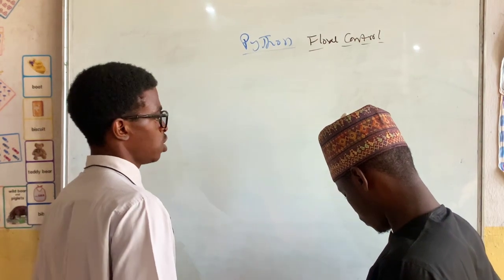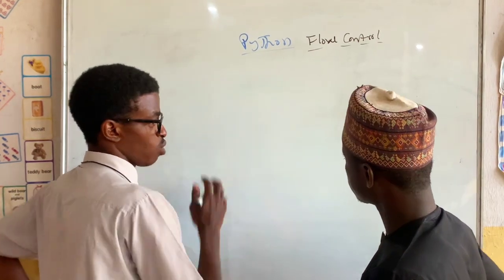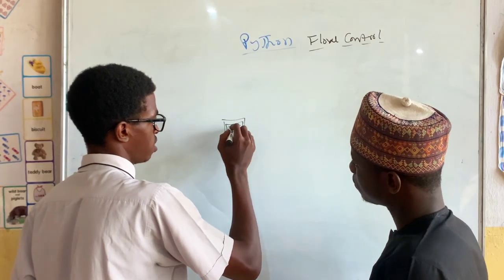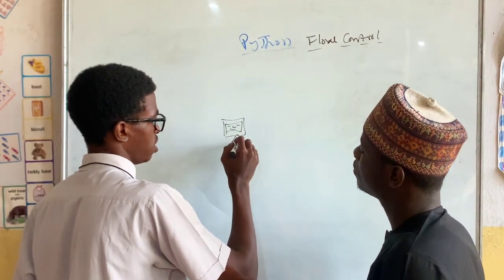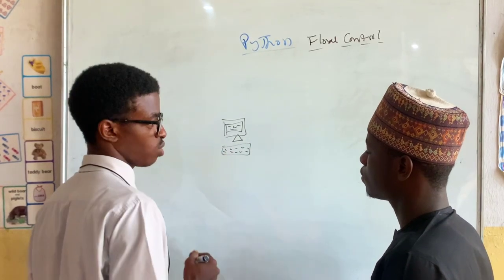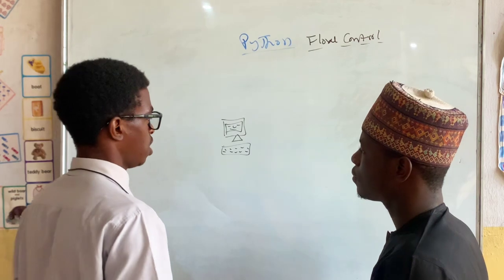So assuming you want to make your computer a bodyguard. This is your computer. You want to make it a bodyguard so that whenever someone comes and wants to access this computer, the computer will ask him, what is your age?